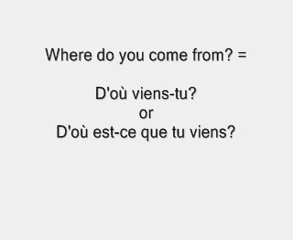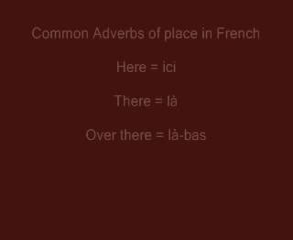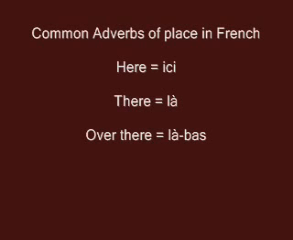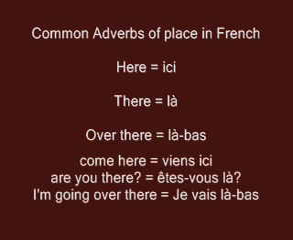By adverbs of place, I mean adverbs such as here, there, over there. So here means ici. Here is ici in French. I-C-I. Ici. So come here is, in French, viens ici. Come here. Ici is here.